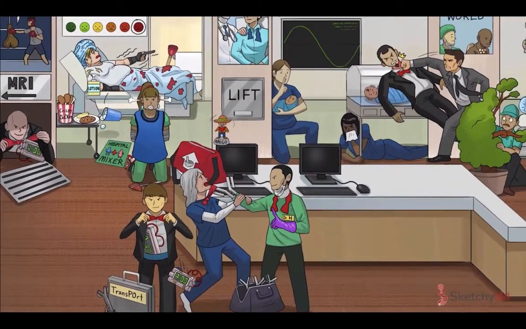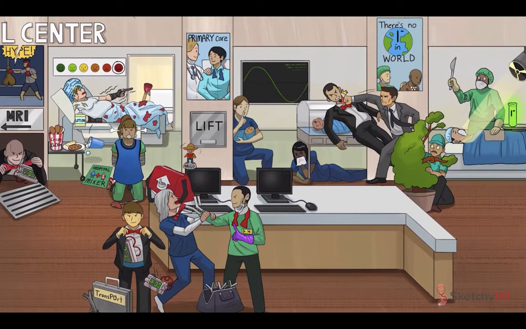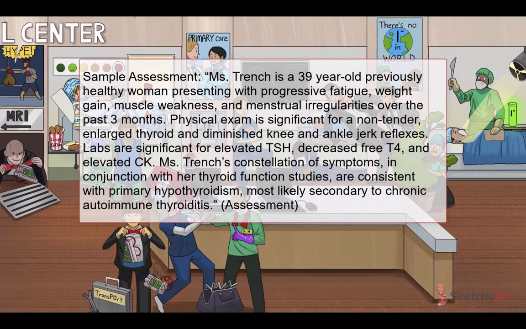Let's summarize the clinical presentation of hypothyroidism in a sample assessment statement. Miss Trench is a 39-year-old previously healthy woman presenting with progressive fatigue, weight gain, muscle weakness, and menstrual irregularities over the past 3 months. Physical exam is significant for a non-tender enlarged thyroid and diminished knee and ankle jerk reflexes. Labs are significant for elevated TSH, decreased free T4, and elevated CK. Miss Trench's constellation of symptoms, in conjunction with her thyroid function studies, are consistent with primary hypothyroidism, most likely secondary to chronic autoimmune thyroiditis.